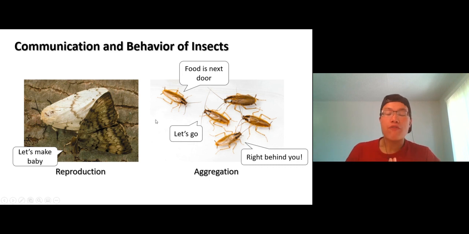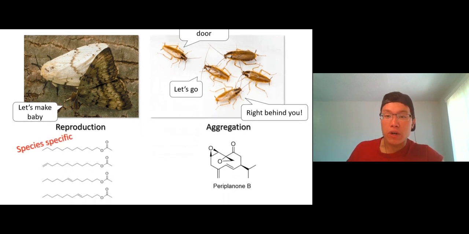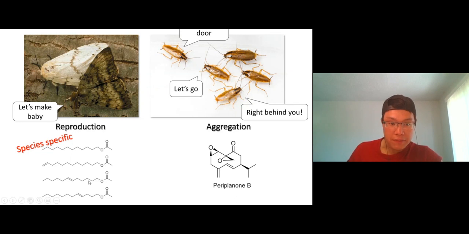Okay. We also found that alkanes are used in communication between insects. For example, moths use them for reproductive purposes, right? For cockroaches, they're used in aggregation. So when one cockroach finds food, it leaves pheromone there, and the rest follow in single file behind the first cockroach. And the pheromone, take a look right here. Mostly alkanes, with a little bit of alkene, but mostly alkane.